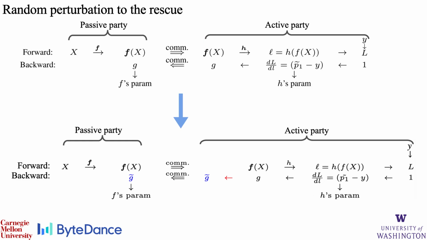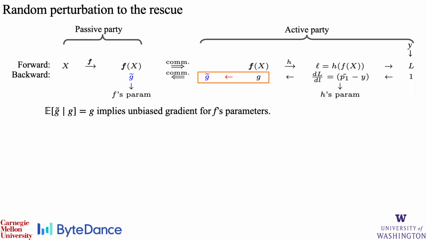Because of this possibility of label leakage through gradient computation, the active party should aim to send the essential information of the gradient without actually communicating its true value directly. In our work, we achieved it through random perturbation. Before sending the gradient g, the active party will now randomly perturb it and send the perturbed gradient g tilde to the passive party.